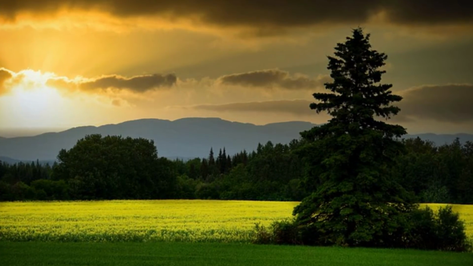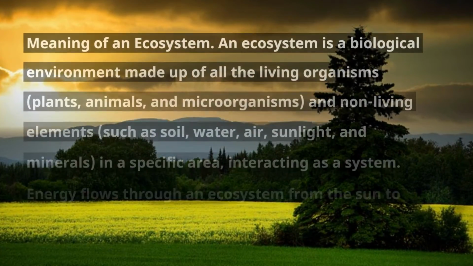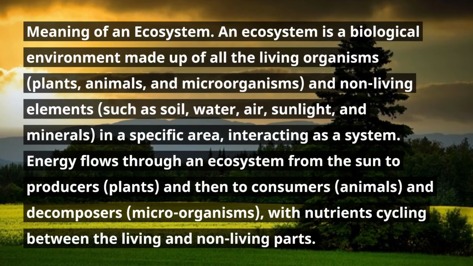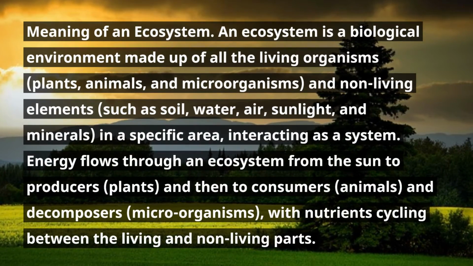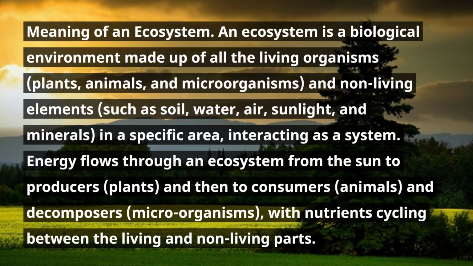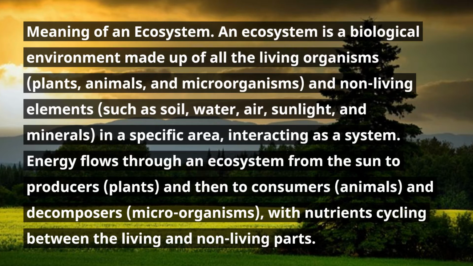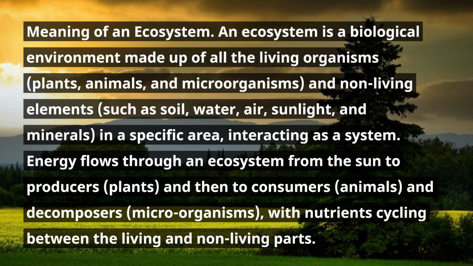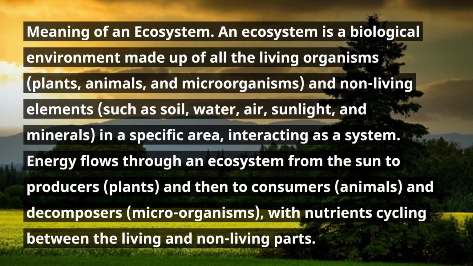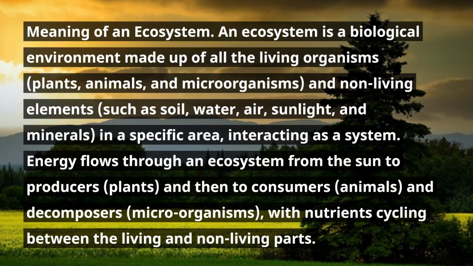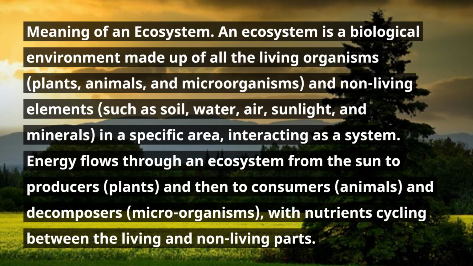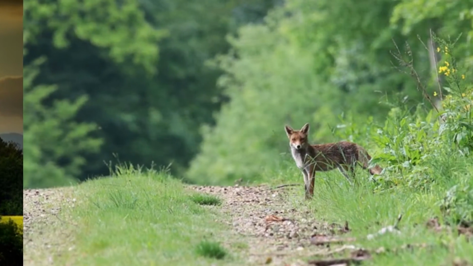Meaning of an ecosystem. An ecosystem is a biological environment made up of all the living organisms (plants, animals, and microorganisms) and non-living elements, such as soil, water, air, sunlight, and minerals, in a specific area, interacting as a system. Energy flows through an ecosystem from the sun to producers (plants), and then to consumers (animals) and decomposers (microorganisms), with nutrient cycling between the living and non-living parts.